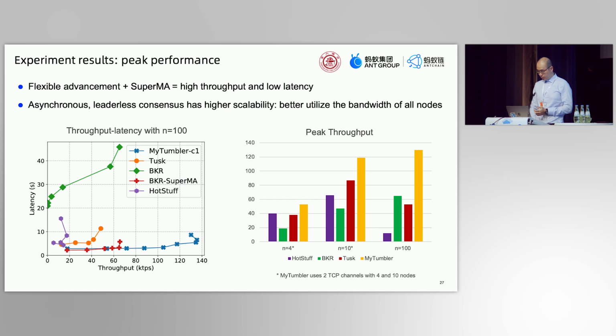This is because in asynchronous leaderless consensus, the bandwidth of all nodes is fully utilized, not only the leader proposing. This also challenges the prejudice that asynchronous consensus is more complex and less efficient than partially synchronous consensus. Actually, asynchronous consensus is quite scalable with a big group number.